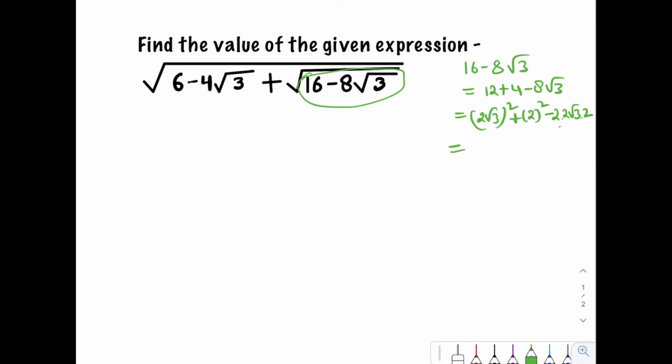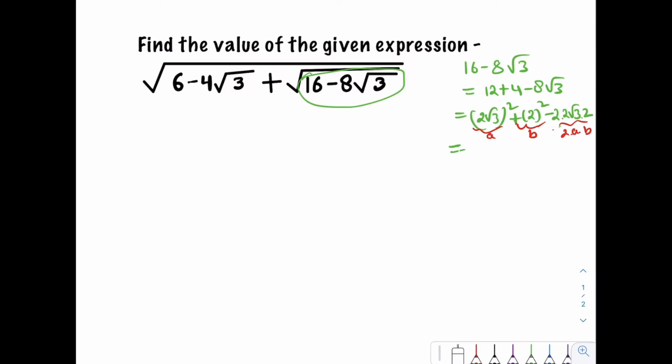Suppose we write this as A and this as B. So this is equal to 2A into B. Now we can write this whole expression as A minus B whole square.